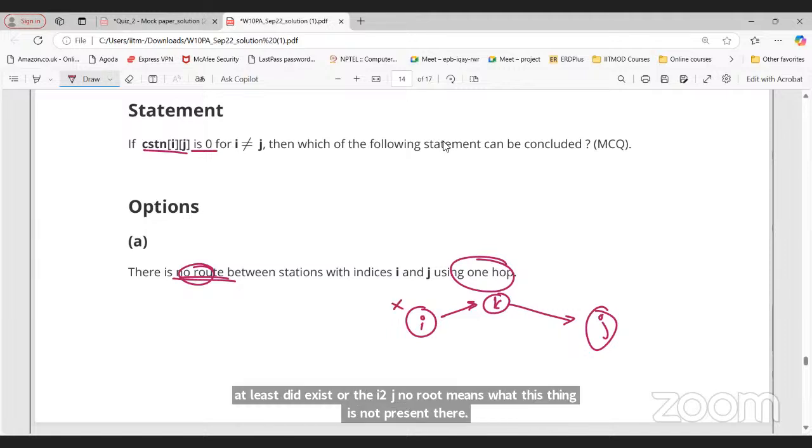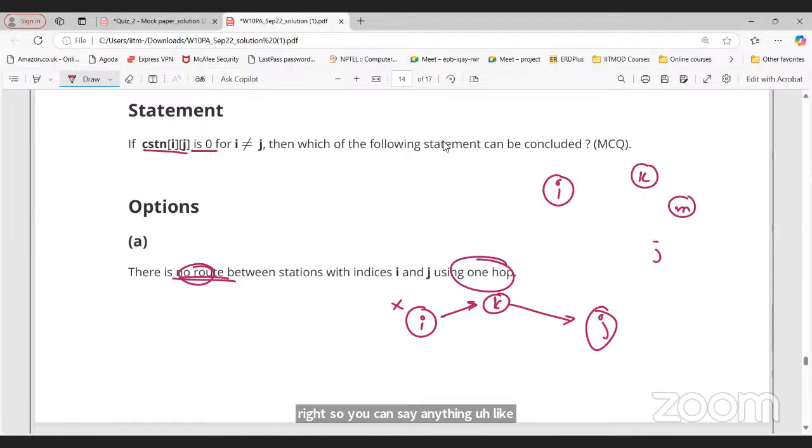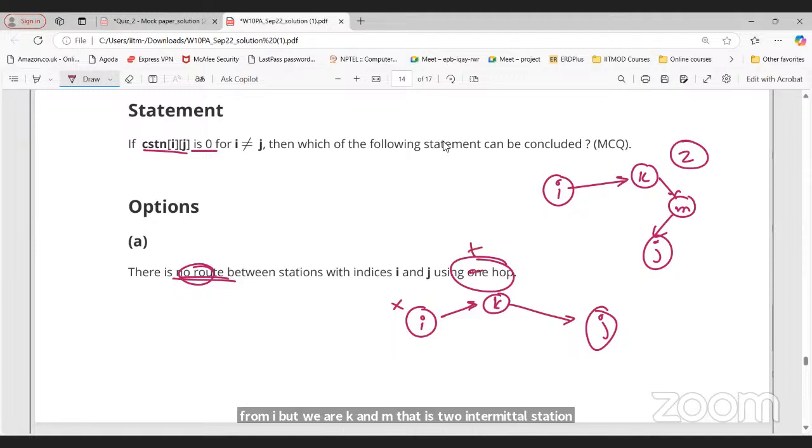So you can say anything like I, k, m, j. Now I am going like this. Now here I can go to j from I, but via k and m, that is two intermediate stations. Not using one hop, using two hops, right? And there is no route, but here there is a route for j. We are using two stations, right? So this is correct for this particular case.